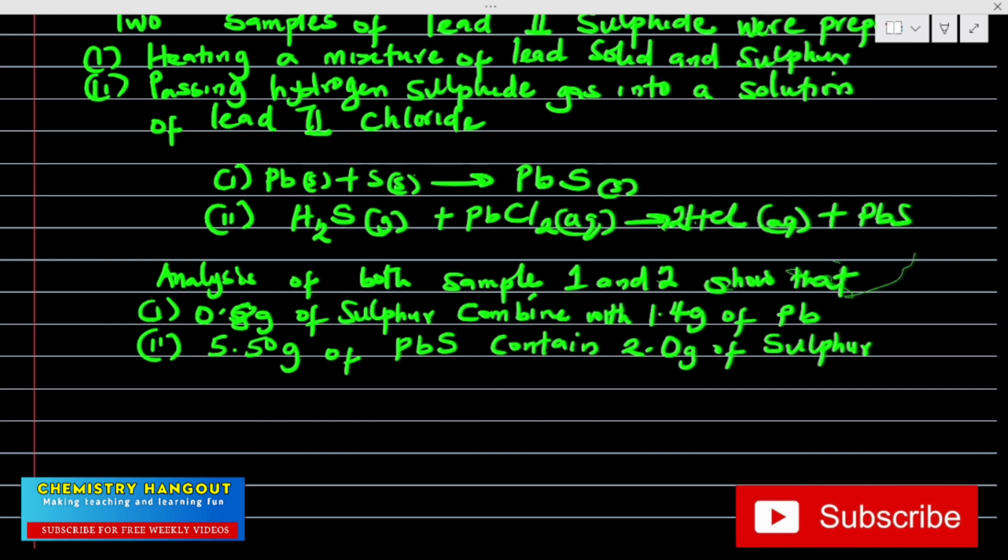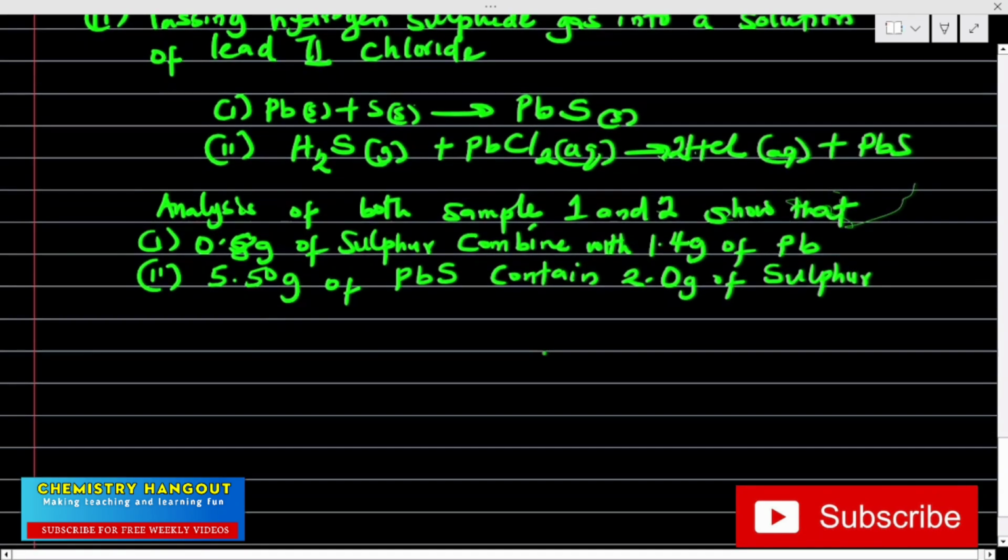Because they know if they say use this to illustrate the law of constant proportion, you will know what to do. But seeing the question, you should be able to tell if this very particular question is on the law of constant proportion, multiple proportion, reciprocal proportion, or the law of conservation of mass. If it is JAMB, they might tell you to calculate the percentage of lead in the first sample, or the percentage in the second sample. So we are taking all the questions together, either it is WAEC or JAMB, so that you understand how to go about it.